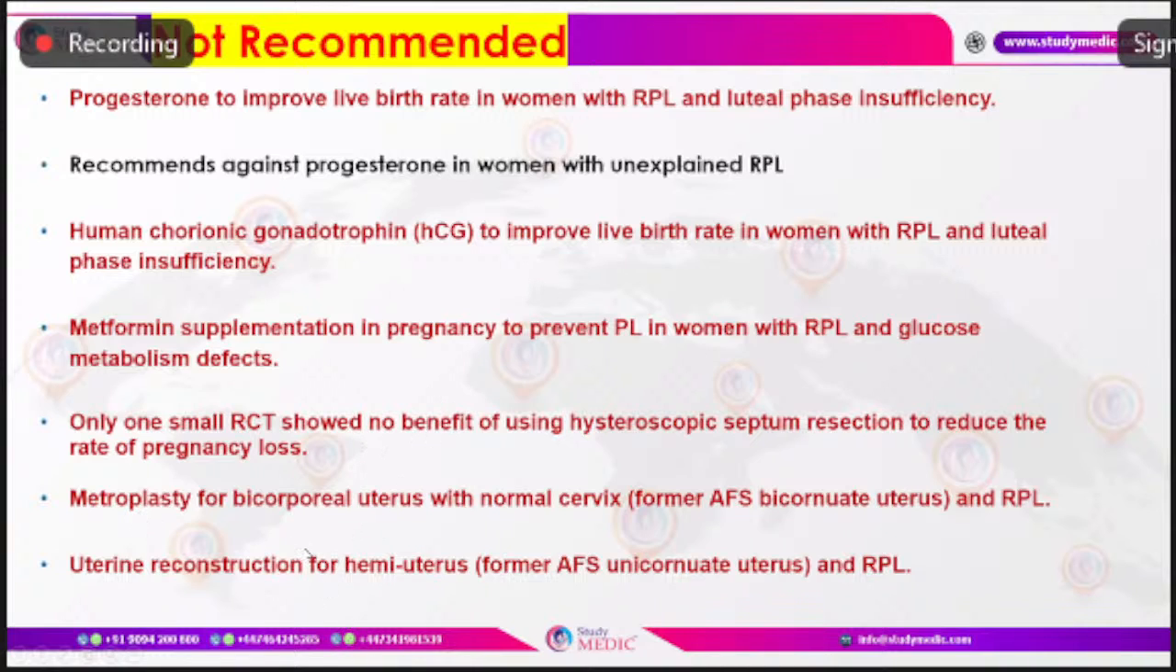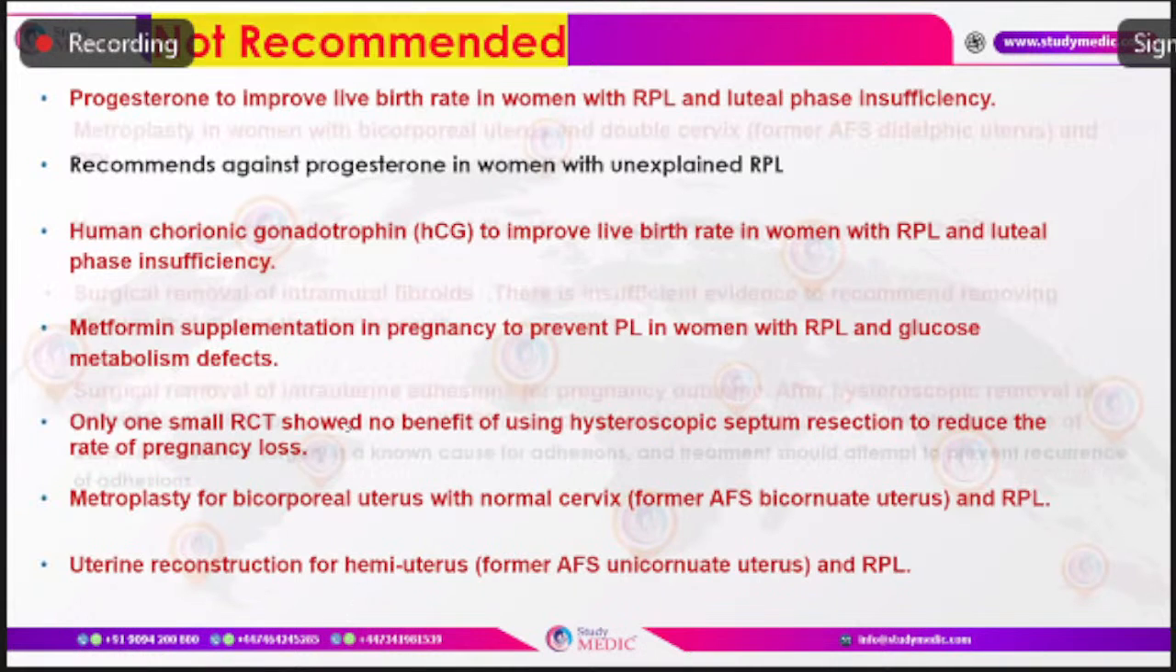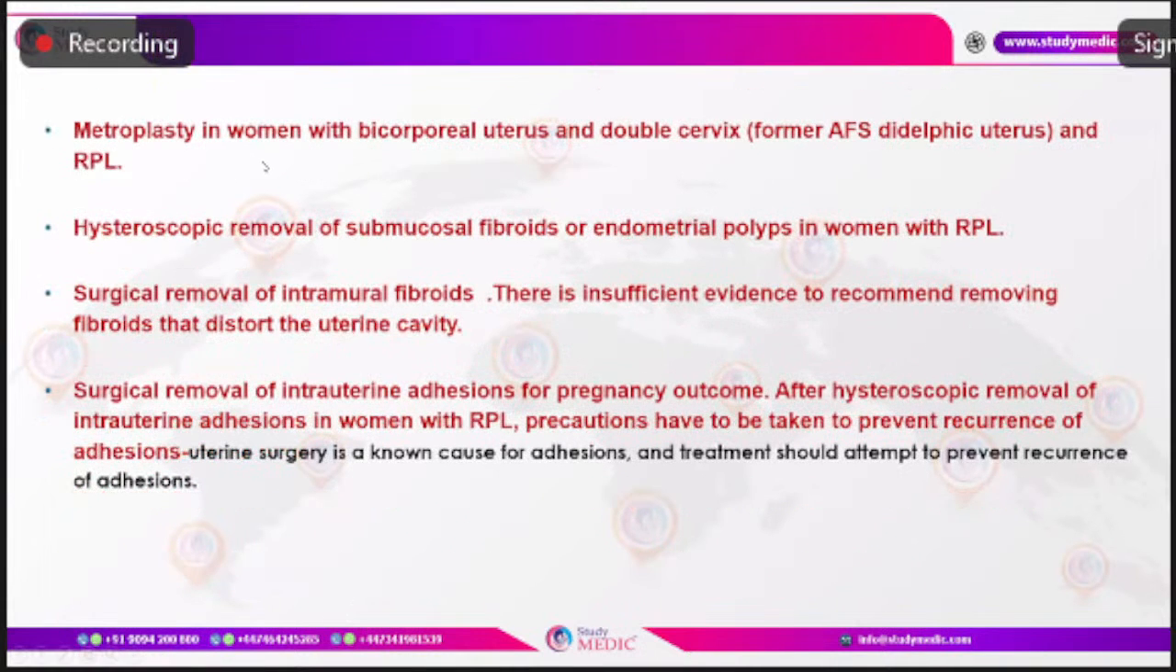Definitely, no other uterine surgeries have been recommended for improving the outcome of recurrent pregnancy loss, like metroplasty for bicorporeal uterus with normal cervix, uterine reconstruction for hemiuterus, metroplasty in women with bicorporeal uterus and double cervix, hysteroscopic removal of submucosal fibroids or endometrial polyps, surgical removal of intramural fibroids, and surgical removal of intrauterine adhesions. All these have not been recommended to improve the pregnancy outcome in RPL.